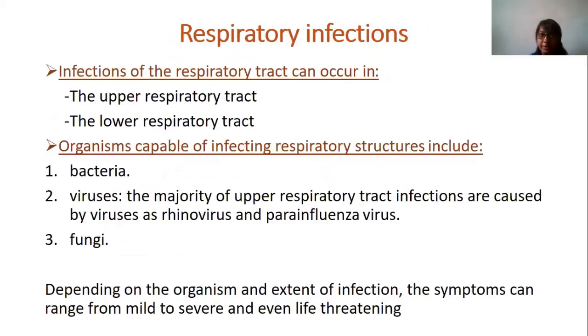Generally, respiratory infections are of two types: upper respiratory tract infection and lower respiratory tract infection. The organisms capable of infecting the respiratory structures include bacteria, viruses and fungi. Generally, viruses are the majority cause of upper respiratory tract infection. Depending on the organism and the extent of the infection, the symptoms can range from mild to severe and even life-threatening.